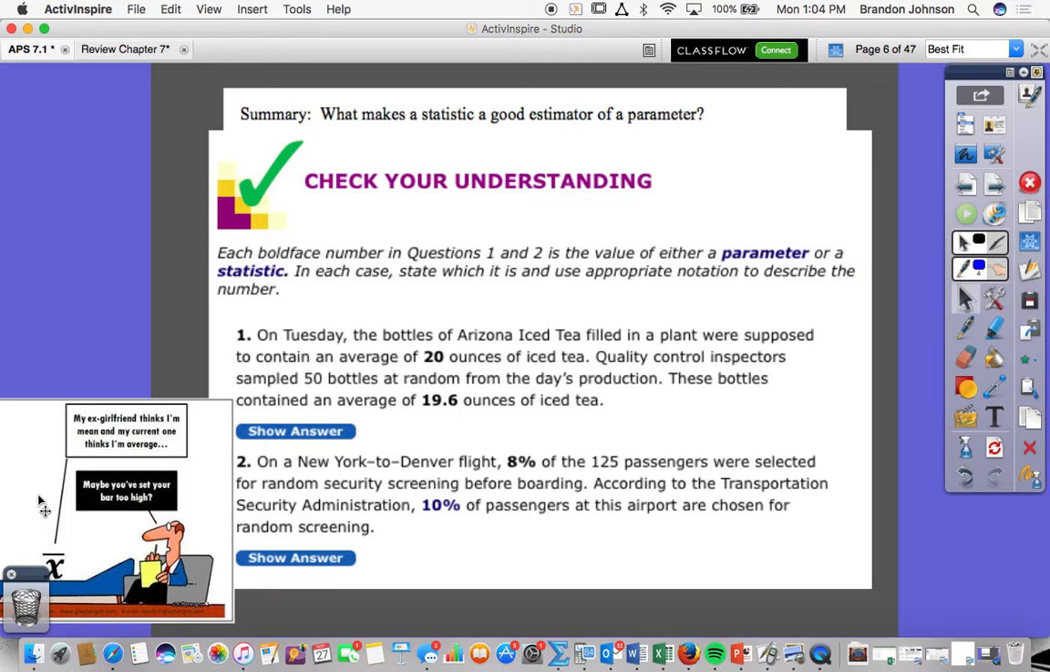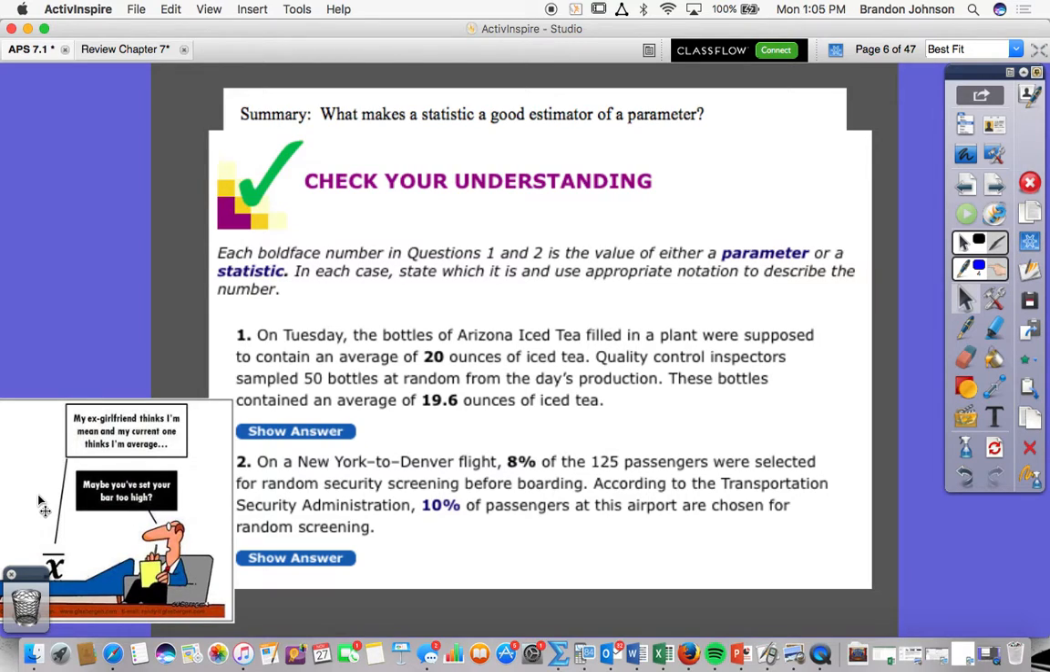What is mu? 20. Okay, 20 ounces, and what do we call mu? Mu is the parameter, which is our population, correct? Maddie, could you give me what is 19.6? Statistic, and the sample, and the X bar. All of these things are together. All right, y'all good on that? All right, let's try this last one.